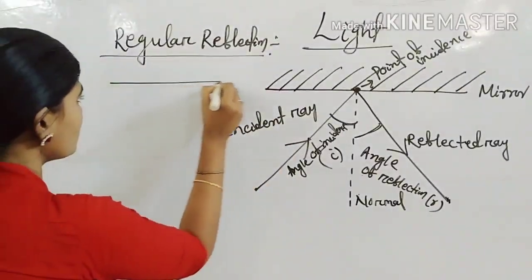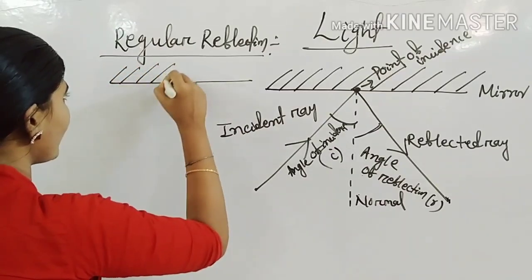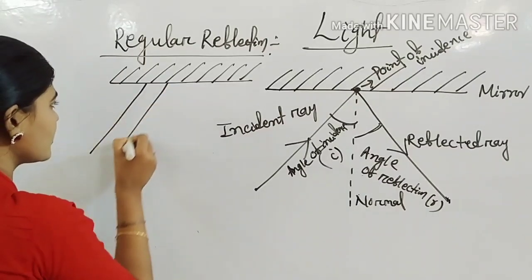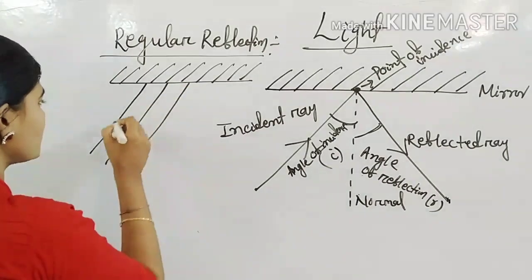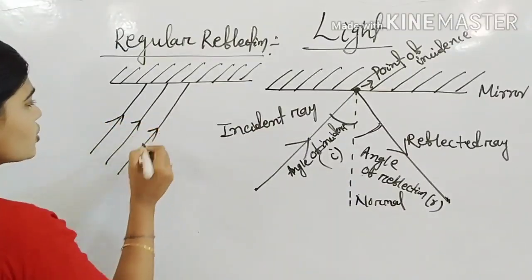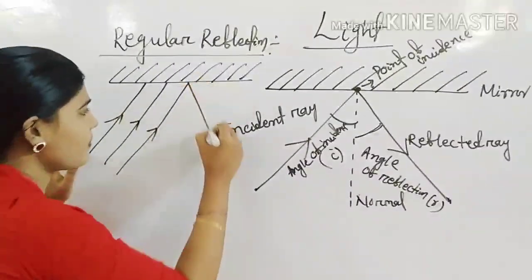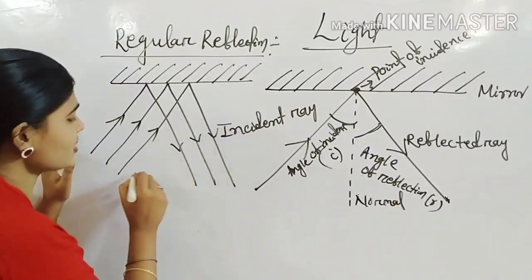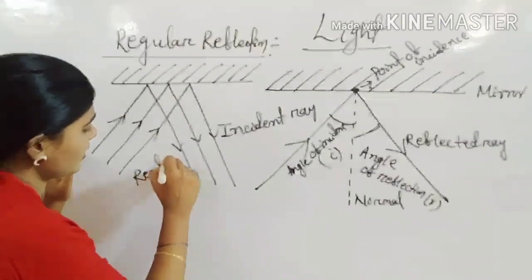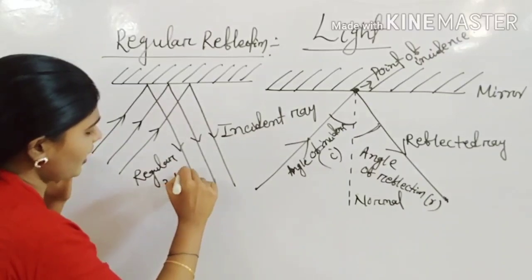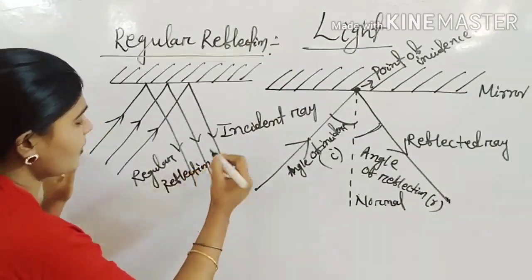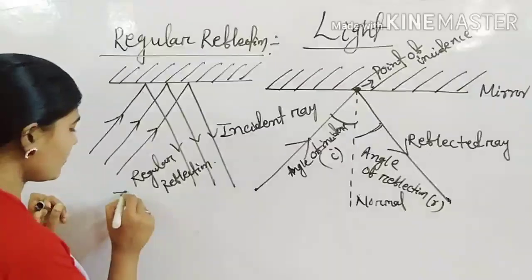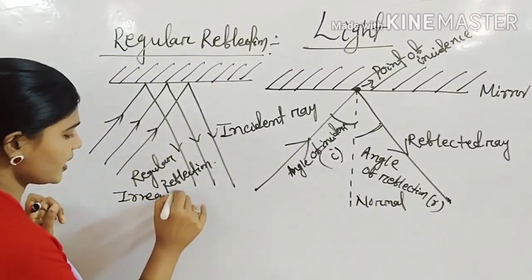Here is a picture. When rays of light fall on an object, here we are taking the object mirror, they get reflected only in a particular direction. This is known as regular reflection. An example of regular reflection is reflection by a mirror. Okay. What is irregular reflection?